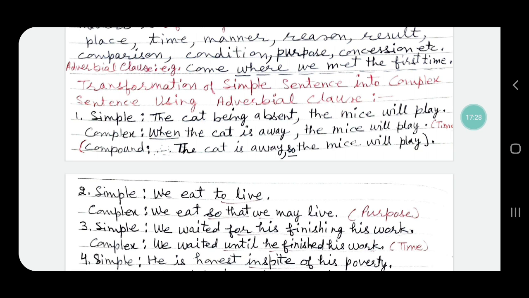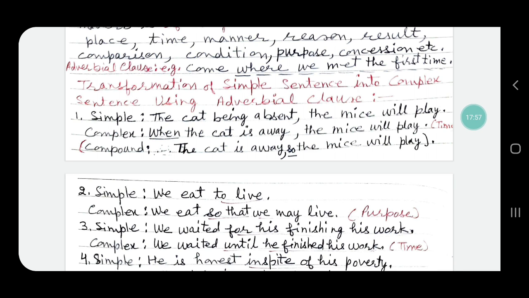Sentence number 1, simple sentence: The cat being absent, the mice will play. "The cat being absent" will be changed into "when the cat is away". When the cat is away, time. Here "when" denotes the adverbial clause of time. "When the cat is away" is an adverbial clause of time. When the cat is away, the mice will play.